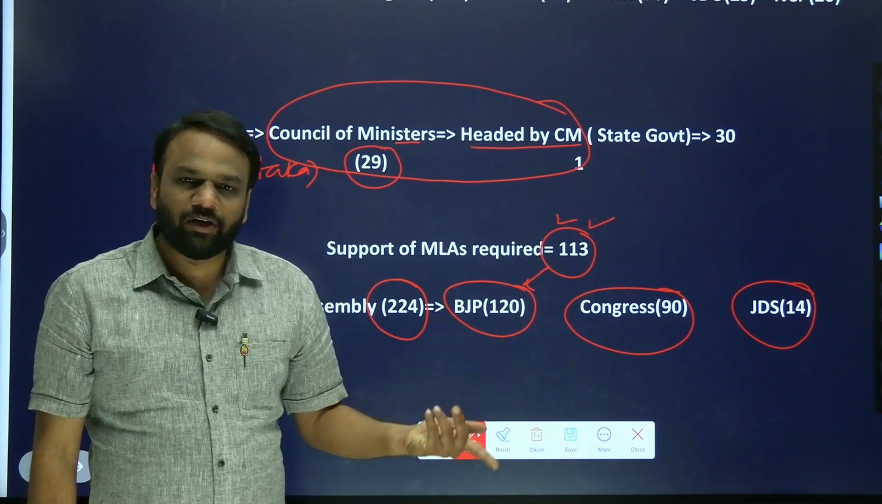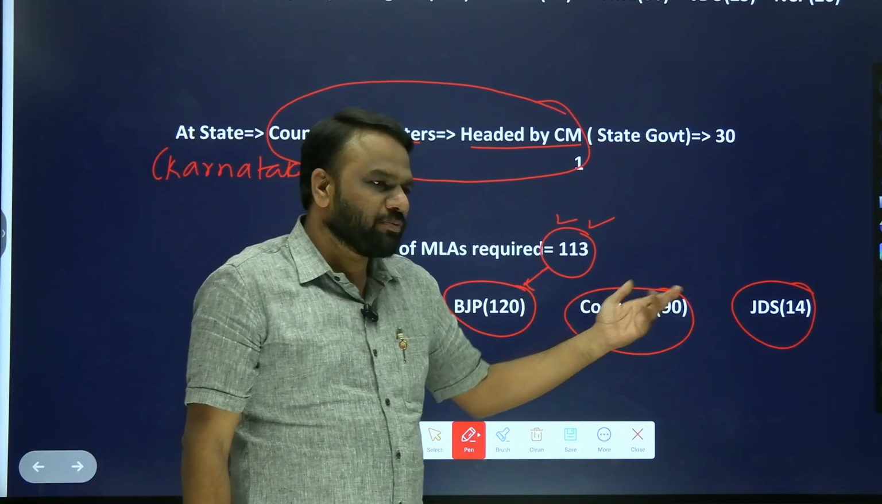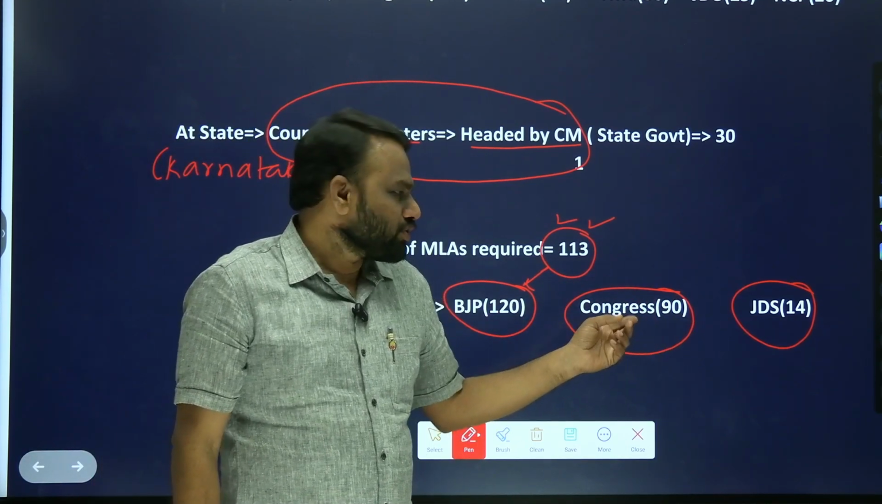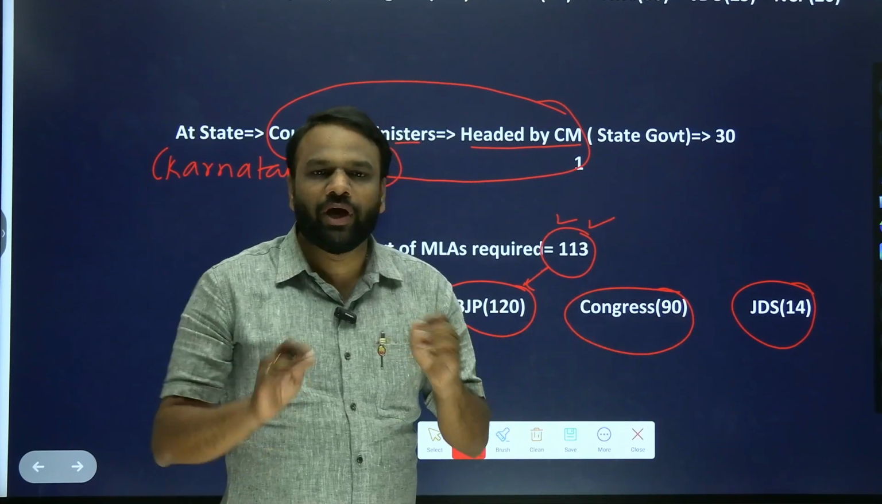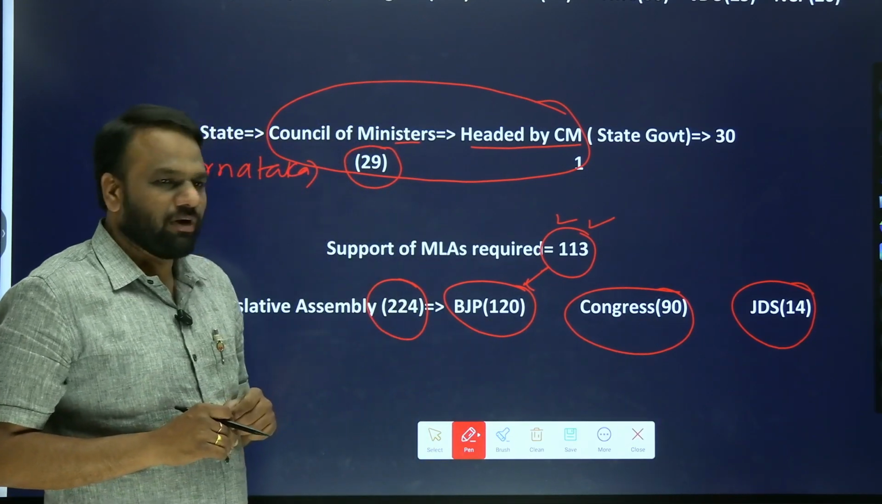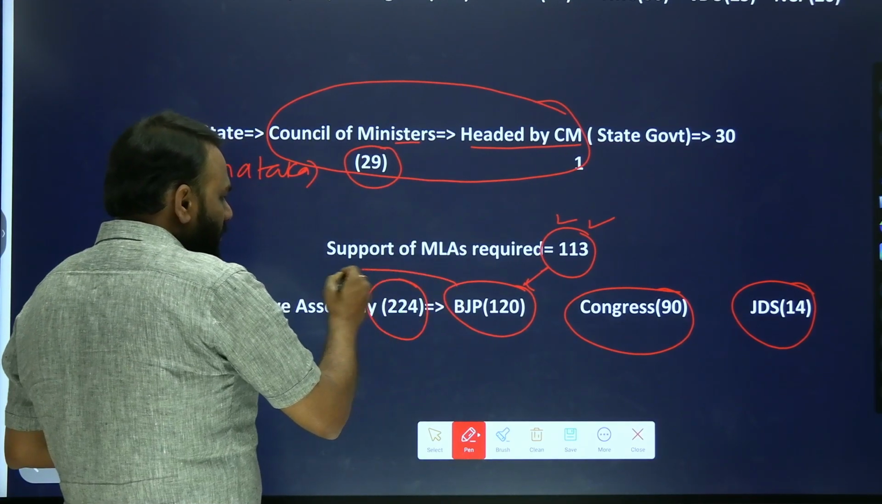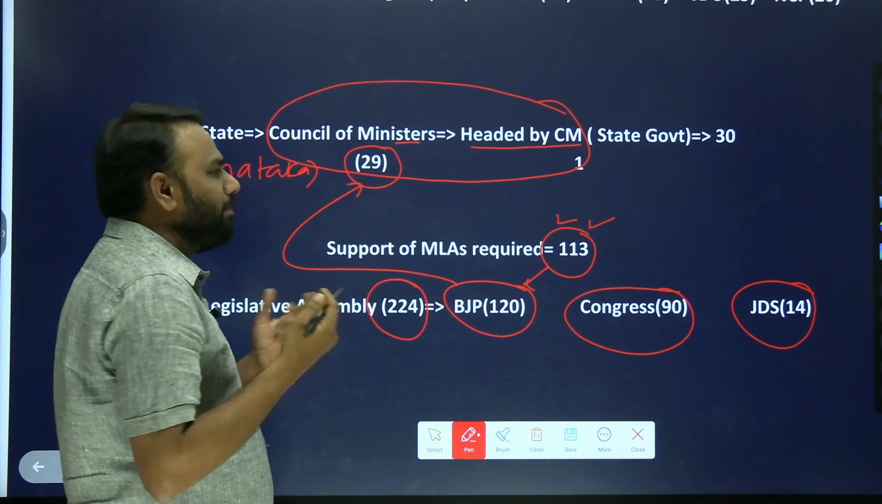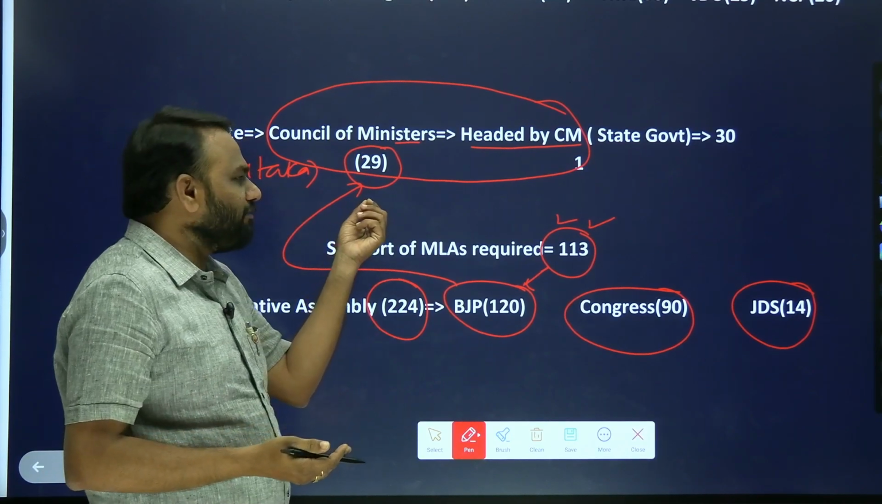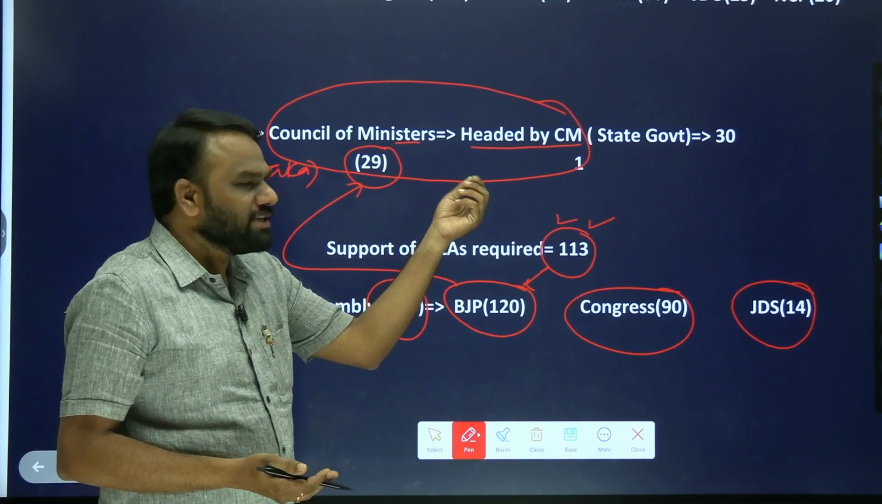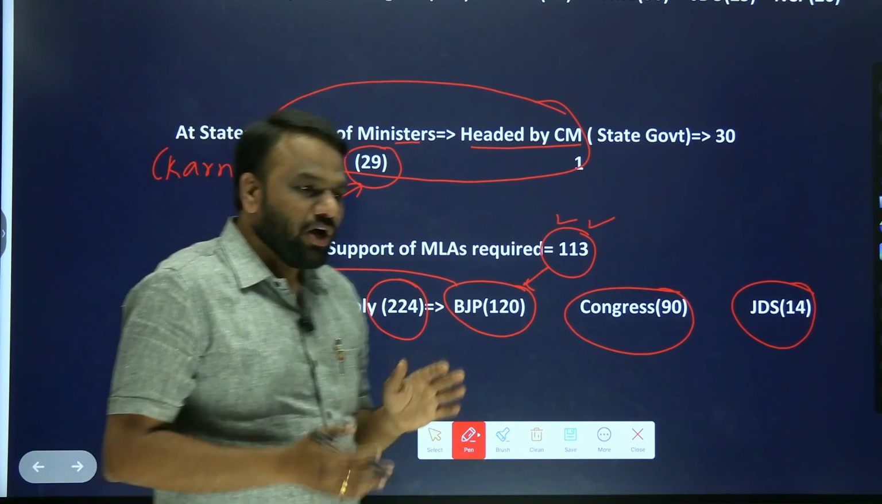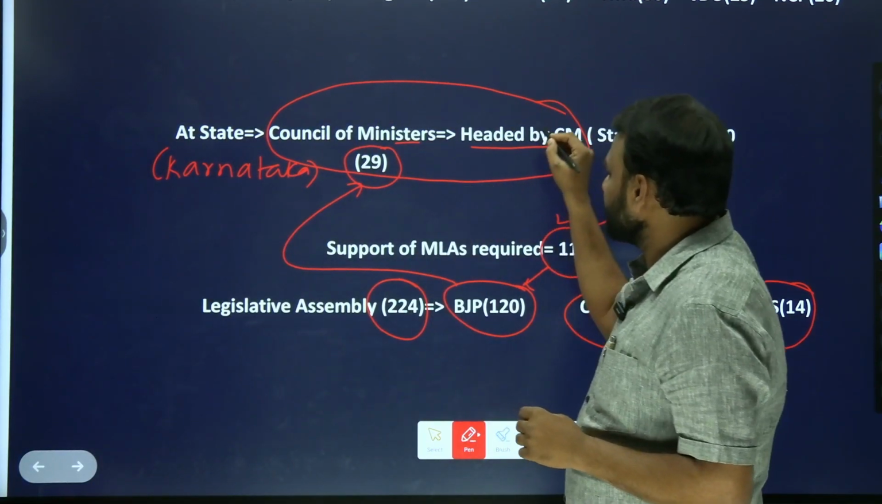Congress independently, it cannot form the government. Congress plus JDS both together, we get just 104. So both together also, they cannot form a coalition government. So only BJP can form the government. So among these 120 members, 30 members will become ministers. Among them, 29 will become ordinary ministers and one will become chief minister. So this is called as government formation at the state level.